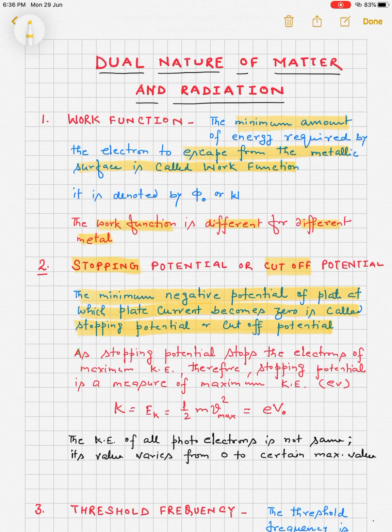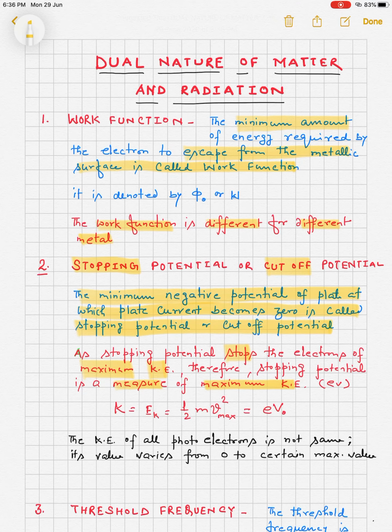As stopping potential stops the electrons of maximum kinetic energy, therefore stopping potential is a measure of maximum kinetic energy of the electrons emitted.